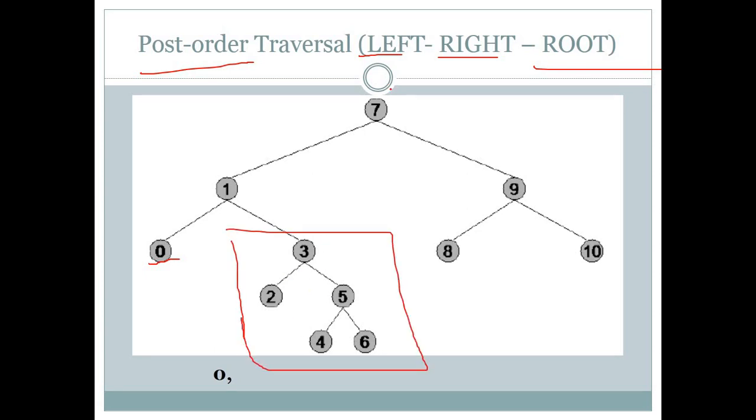So in this subtree we will again apply this thing left, so 3 will have left part as 2, so we will write 2 here. After selecting 2, we will choose our right part. So in that right part we will have another subtree. So for this subtree we will apply this thing again. So choose left, so our left part is 4 here. Then right, so our right part is 6 here. Then root, then our root is 5 here. After completing this and completing this, left and right, we will choose our root.